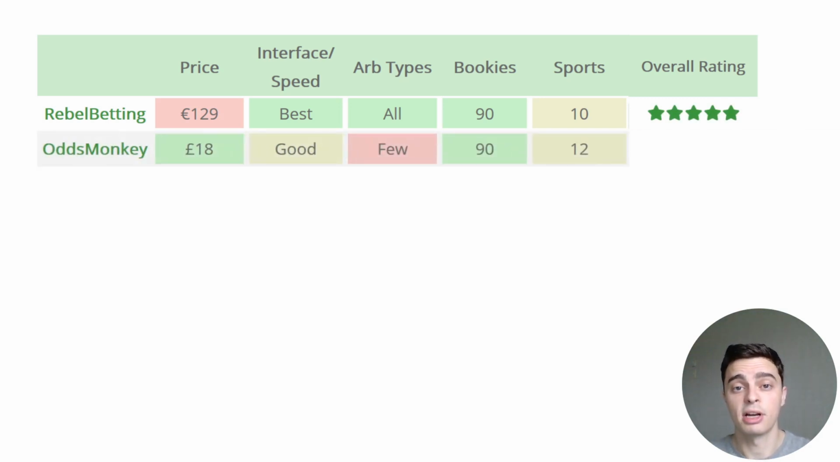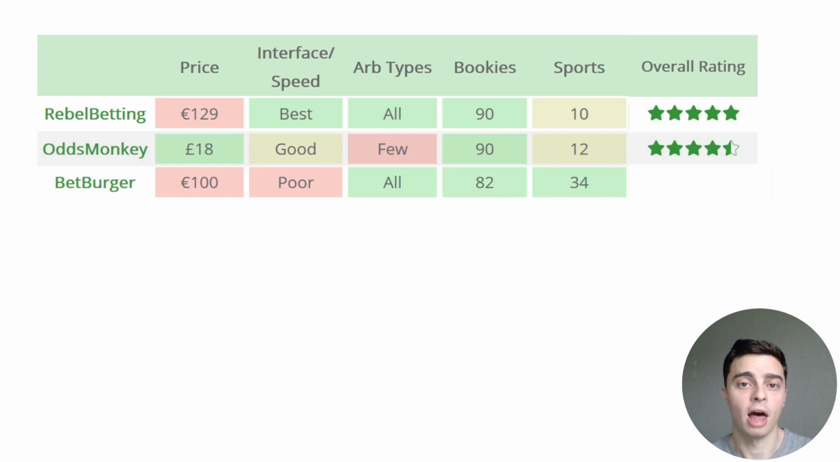OddsMonkey, on the other hand, is a much cheaper alternative, coming in at just £18 per month. They have a pretty decent user interface, and they cover 90 bookmakers and 12 sports, which is pretty similar to RebelBetting. Unfortunately, they only include bookmaker to betting exchange ARBs and don't include any bookmaker to bookmaker ARBs, which means that even though they cover as many sports and bookmakers as RebelBetting, they find much fewer ARBs overall. However, for the price, you can't really complain. I give them 4.5 out of 5.